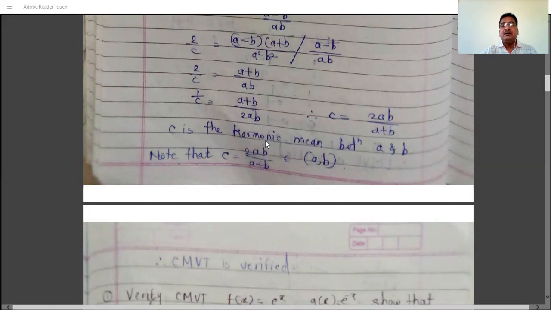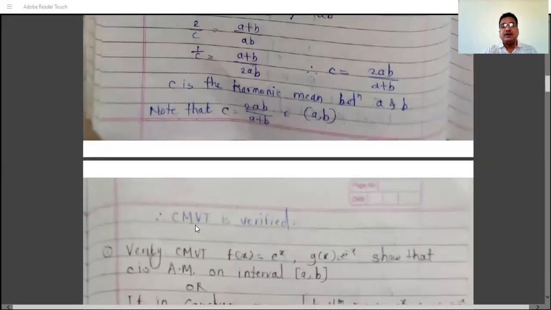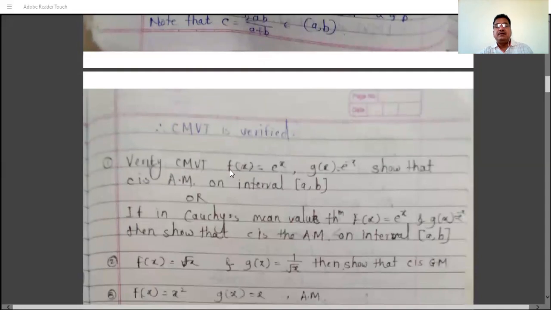And note that this c, 2 times ab divided by a plus b, belongs to the open interval (a, b), and therefore we say Cauchy's mean value theorem is verified.